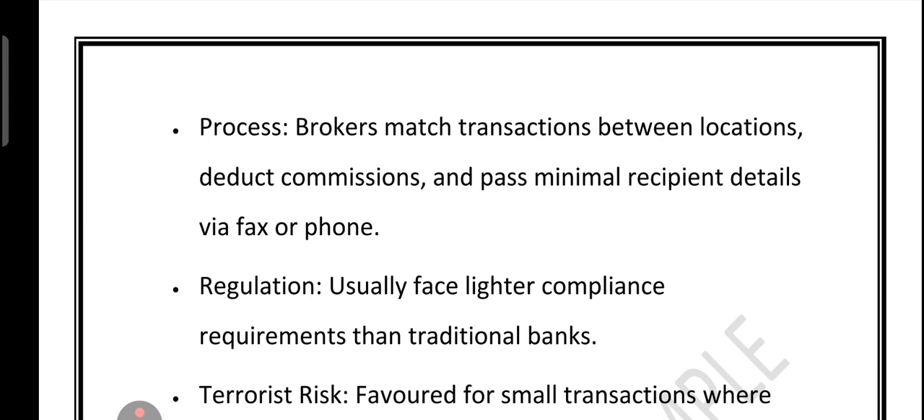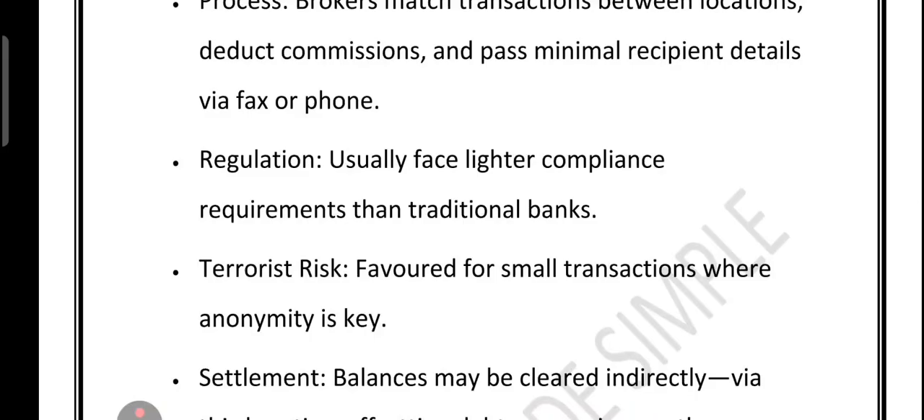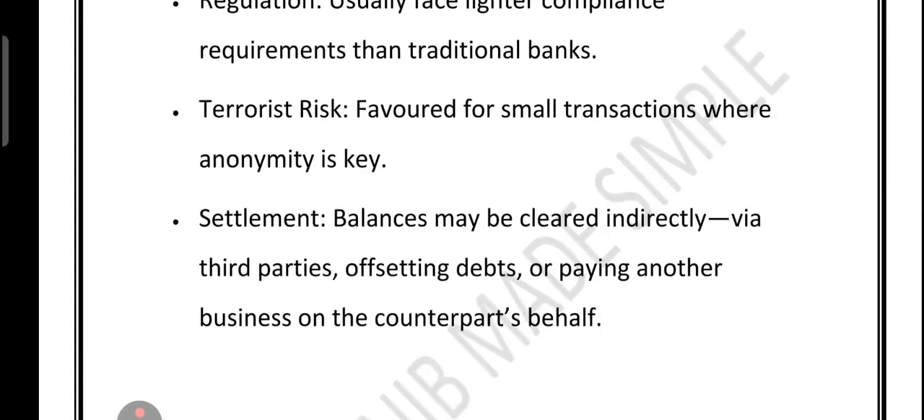So this is called the informal banking system or alternative remittance system. Then we have the lighter regulation. Because these services are not banks, they often don't have to follow strict compliance rules, which makes them attractive for those who want anonymity. Then we have the terrorist financing risk. Small, frequent transactions with minimum records are perfect for terrorists who want to keep the funding flow hidden.